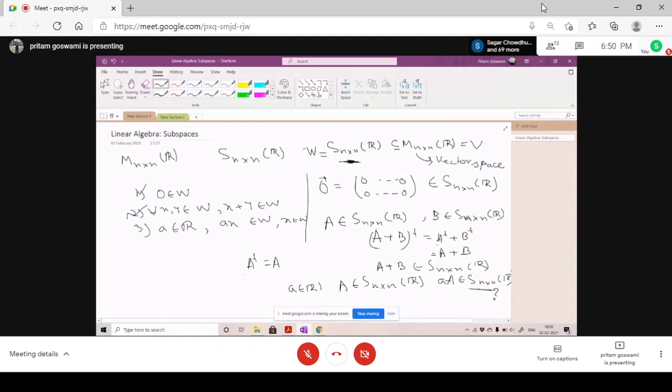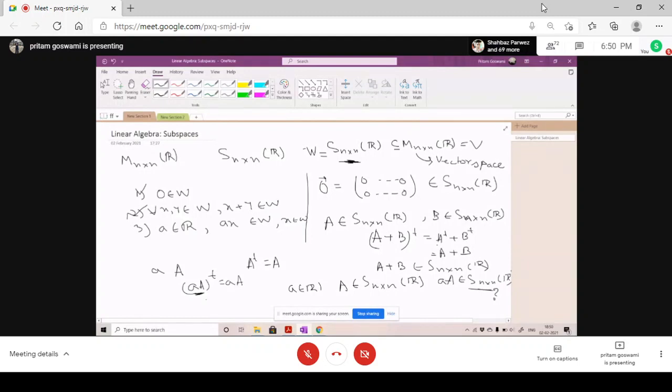Yes, sir. So suppose you are given a matrix A and a scalar a. If you check that this equals this, then you can say that this matrix A is symmetric, right?